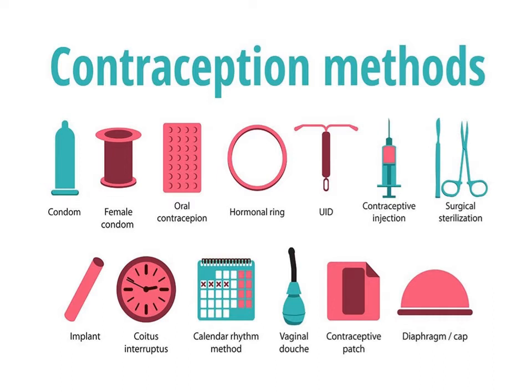Surgical vasectomy and tubectomy methods can be used. There are implants also which have the combination of hormones. Again, coitus interruptus that I have told you, the withdrawal method, calendar rhythm method, that is also called periodic abstinence. The vaginal douche, contraceptive patches and diaphragm, vaults, caps, they all are the contraceptive methods which are helping in birth control.